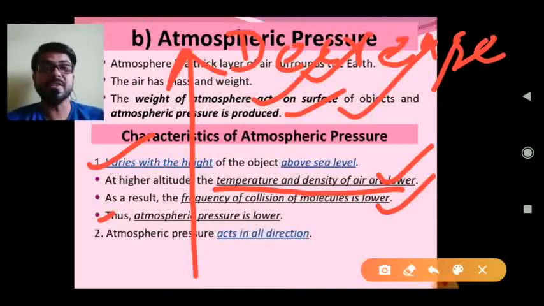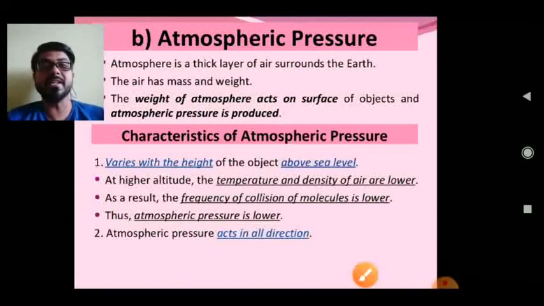And atmospheric pressure also acts in all directions. Like liquid pressure, atmospheric pressure also exerts in all directions. So students, atmospheric pressure basically depends on altitude.